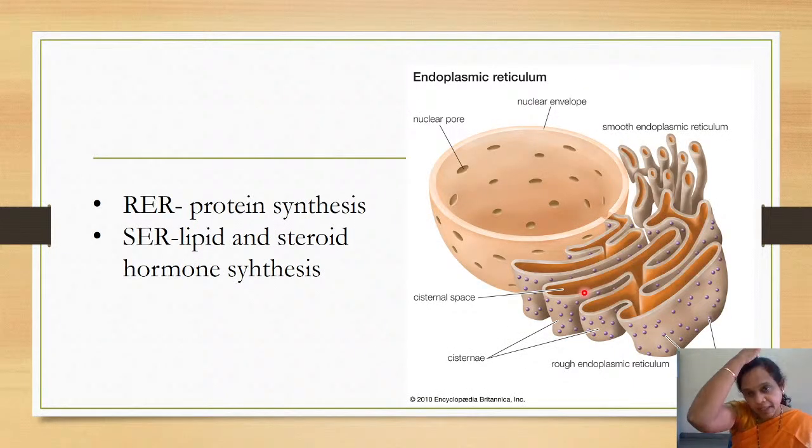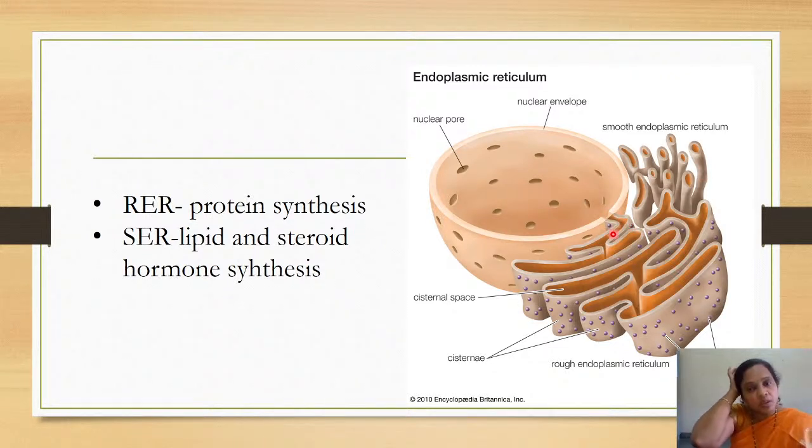Next is endoplasmic reticulum. This endoplasmic reticulum is an entity that is continuous with the nuclear membrane. So whatever has come out of it can get incorporated into the endoplasmic reticulum. In that way, the endoplasmic reticulum is continuous with the nuclear core.